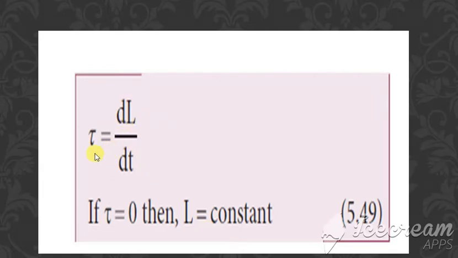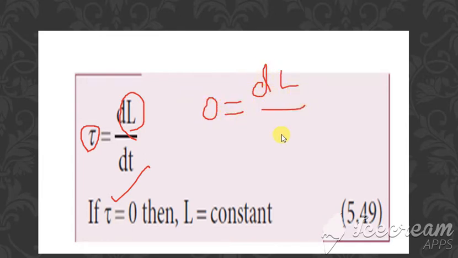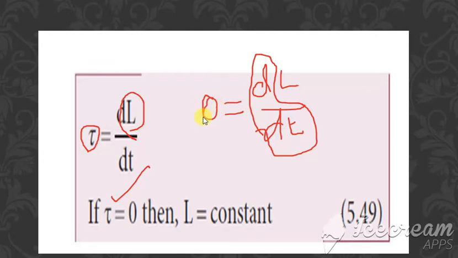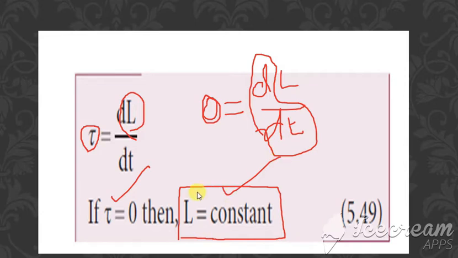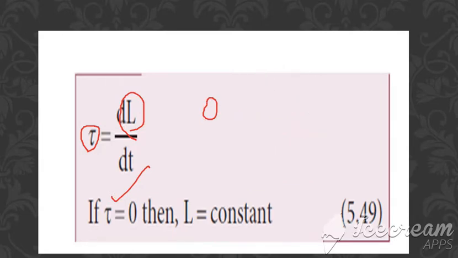So tau is equal to dL by dt. This is the equation which we know already, the relation between torque and angular momentum. The condition is tau is equal to 0, so 0 is equal to dL by dt. What is d by dt? That is differentiation. The differentiation of any term is equal to 0 when that term is constant. So we can say that L is equal to constant. Clear? So when torque is 0, the angular momentum L is constant. That is the statement.